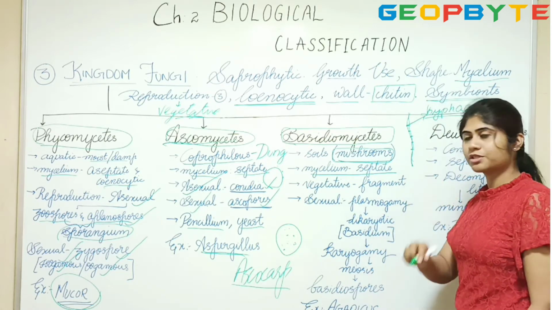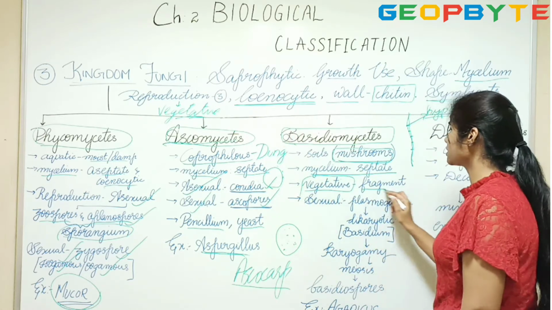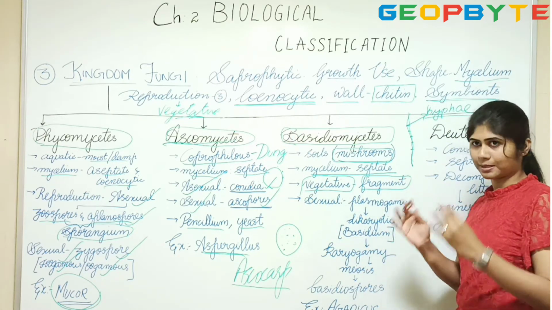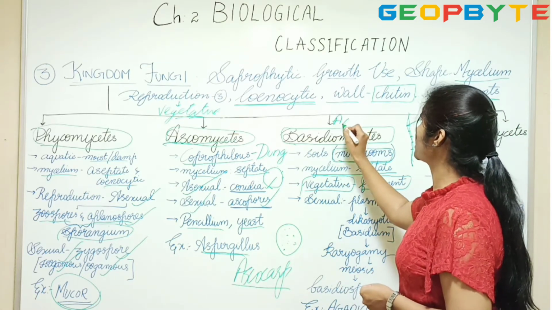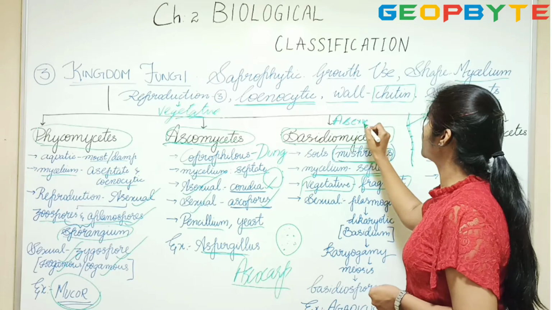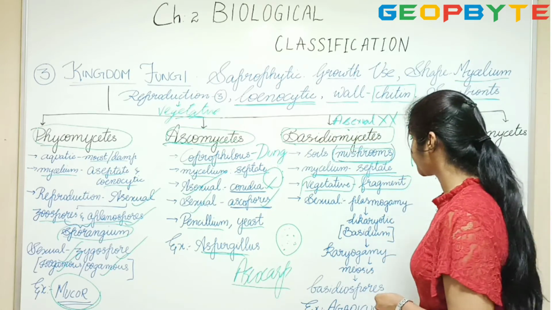Here the reproduction is vegetative. That's what I was mentioning. The reproduction occurs vegetatively, that is, they fragment. There is no asexual reproduction in Basidiomycetes. So you need to remember that there is no asexual reproduction in Basidiomycetes.